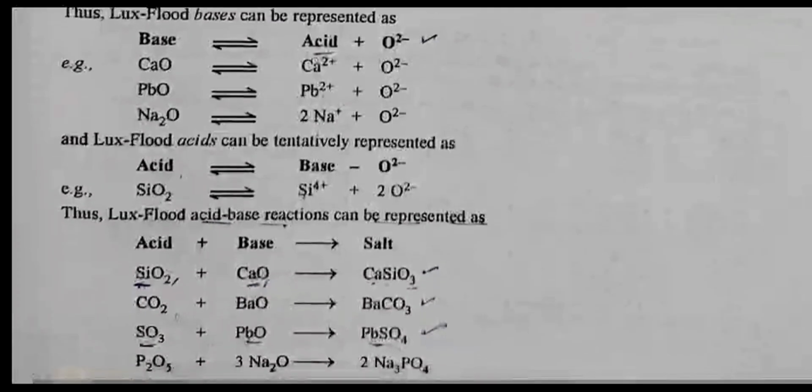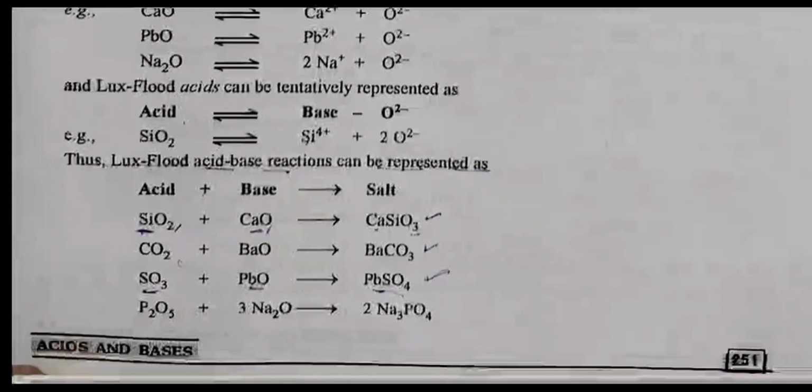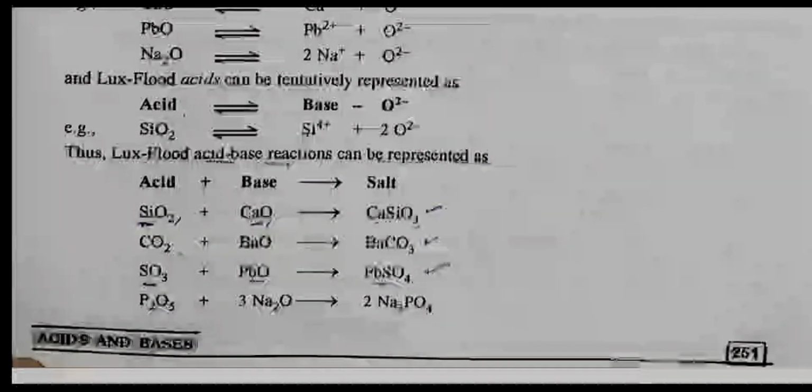Thus, Lux-Flood acid-base reactions can be represented as SiO2 plus CaO gives CaSiO3. CO2 plus BaO gives BaCO3. SO3 plus PbO gives PbSO4. P2O5 plus 3Na2O gives Na3PO4.